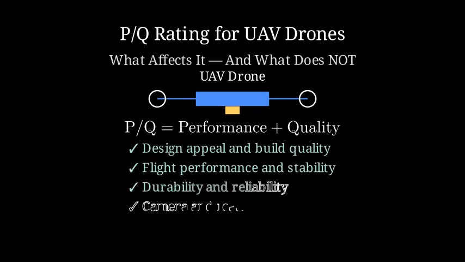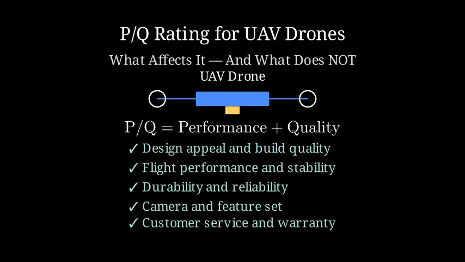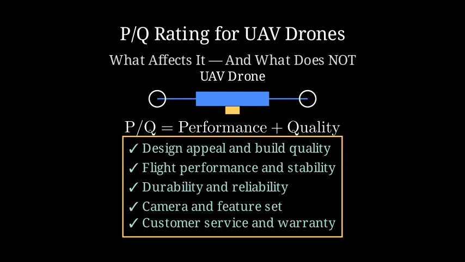Let's list the main factors that DO affect the P over Q rating. These are things that directly change the customer's experience: design, flight performance, durability, reliability, features, and service. Each one makes the drone feel better or worse in the customer's hands. Notice that every factor here is about the product itself and the customer's experience. This is the key idea.